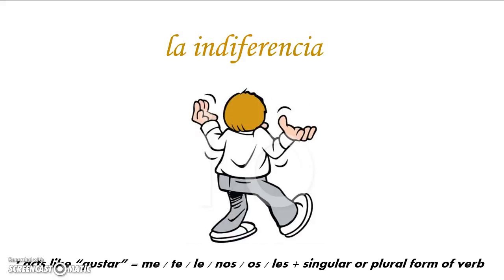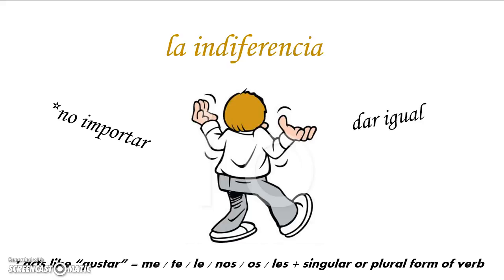All right, sometimes an emotion is basically a lack of an emotion, right? When we're just indifferent about something. We just don't care. If you want to say that you don't care about something, if I don't care that you do something, I'm going to need the subjunctive. So to express that you don't care, it's basically the negative of the verb importar. So to say it doesn't matter to me, it's not important to me, it makes no difference to me, no me importa. So it takes that indirect object pronoun like gustar does.